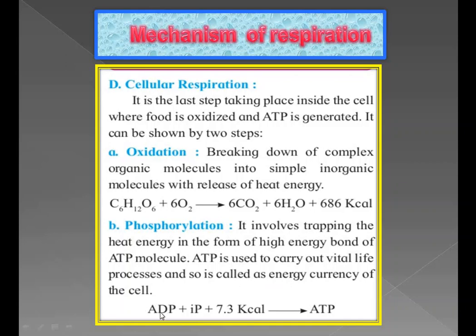ADP, adenosine diphosphate, plus a phosphate molecule, plus 7.3 kilocalories, gives adenosine triphosphate molecules. Then the next topic, see or learn in the next video.